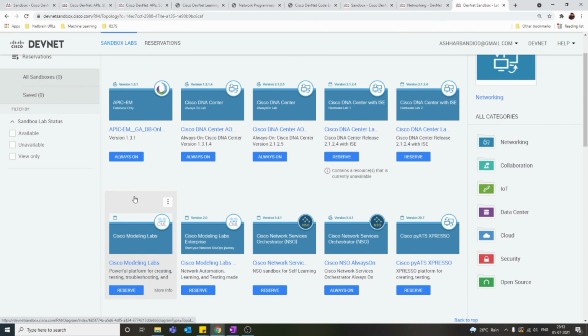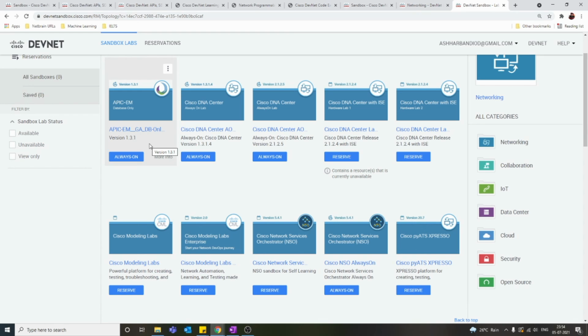Both are running kind of 24/7, but a Reserve lab you should reserve beforehand, and you will be getting an email with the username and password to log in to that lab. Sometimes if it's very busy, you will be given a particular slot of about 4 hours, and you have to wait for that slot, and during that slot you will get the email with username and password. But most of the time I found this is available every time, so you can just go and reserve it, and you will get it at that moment itself. Reserve is a reserve lab, and Always On is always on every time. You can just open it and start working on the lab.